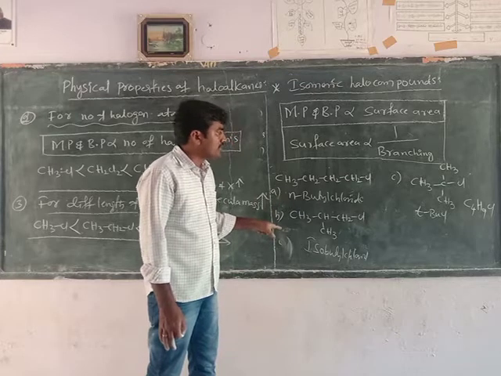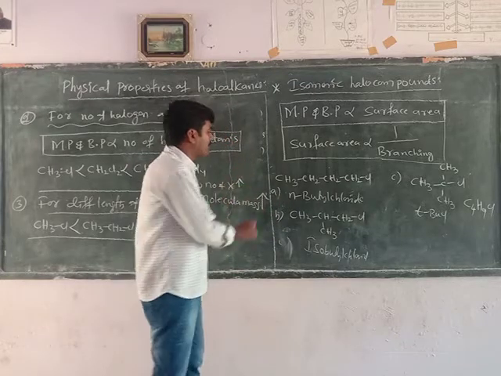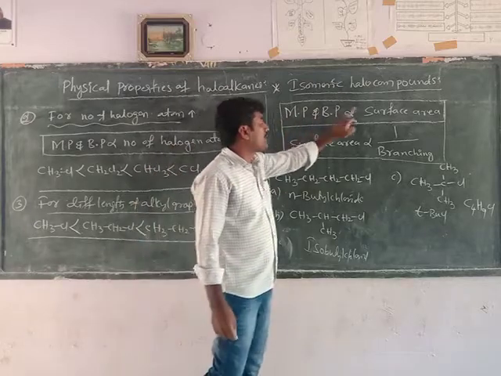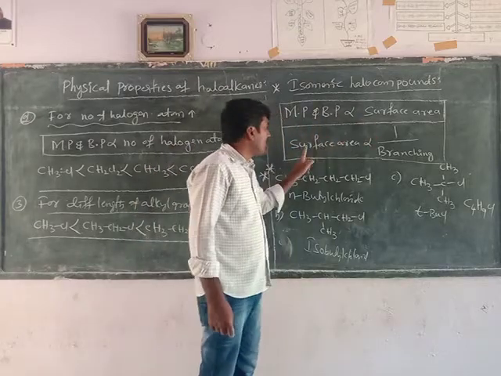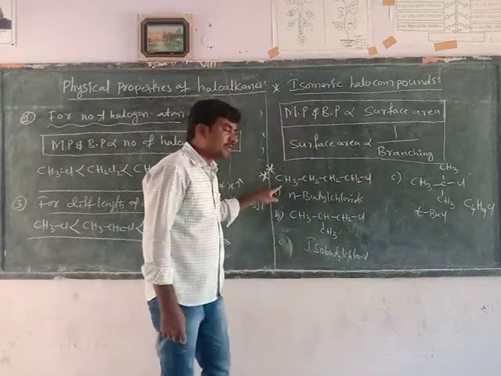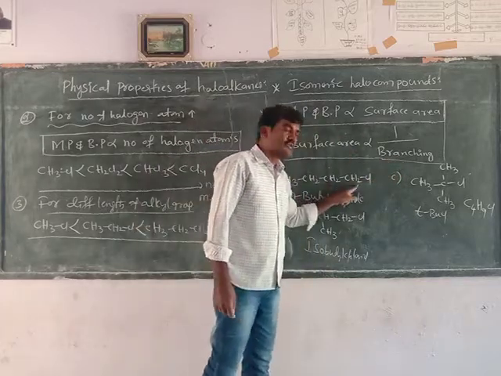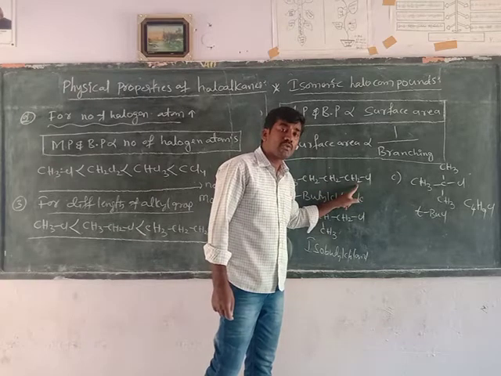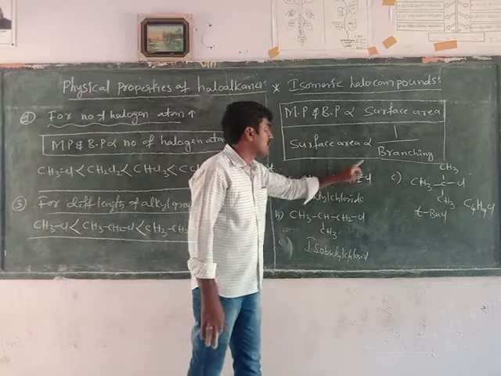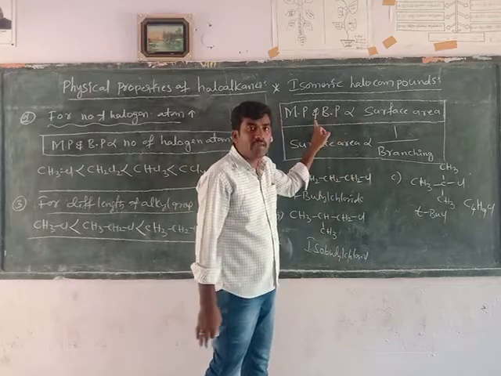In these compounds, the melting point and boiling point are very important for you. The melting point and boiling point are directly proportional to surface area, and surface area is inversely proportional to branching. What about this first compound? There are no branches, only a straight chain, so the melting point and boiling point are highest for A. What about the second? One branch is there, so surface area decreases, and automatically melting point and boiling point decrease.